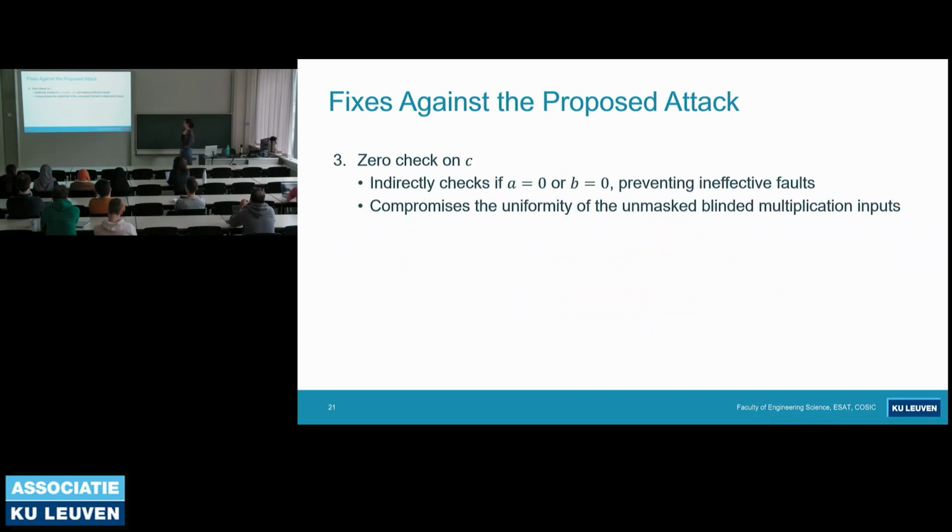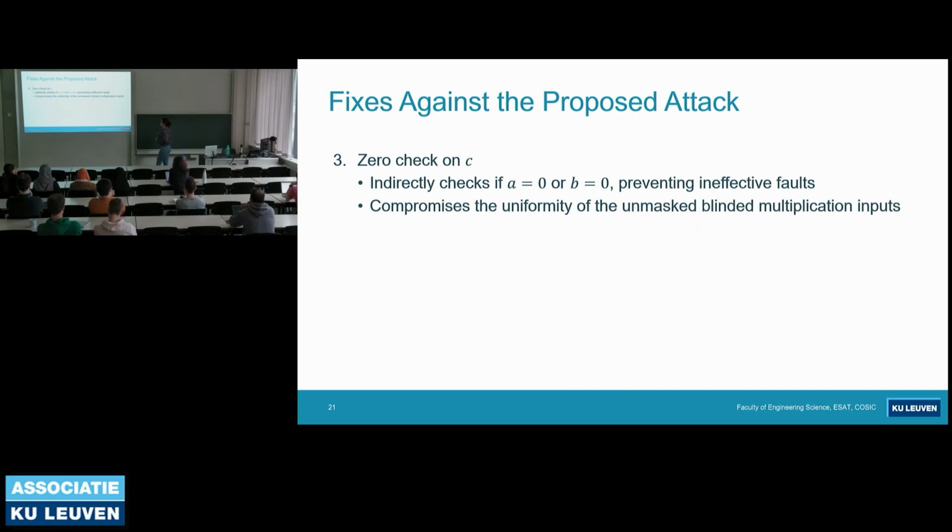And the third fix is we can apply a 0 check on C. So if we check if C is 0 or not, then indirectly we check if A is 0 or not, or if B is 0 or not. And remember that the success condition of the attack is B equals 0. So if we apply this check, and if we recheck the triple when B is 0, then we can prevent this attack fully.